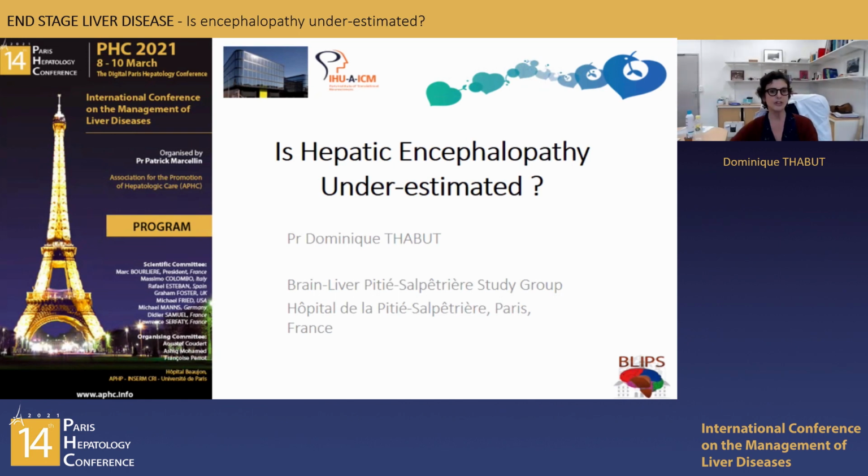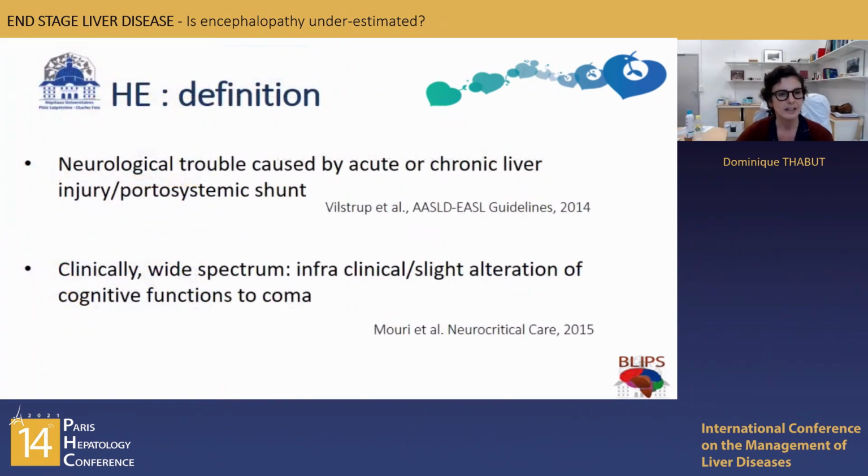So the question today is: is hepatic encephalopathy underestimated? Let's start with the definition of hepatic encephalopathy, which is, as you know, a neurological disorder caused by acute or chronic liver injury or portosystemic shunt. And it includes clinically a very wide spectrum of abnormalities, ranging from infraclinical abnormalities to coma.